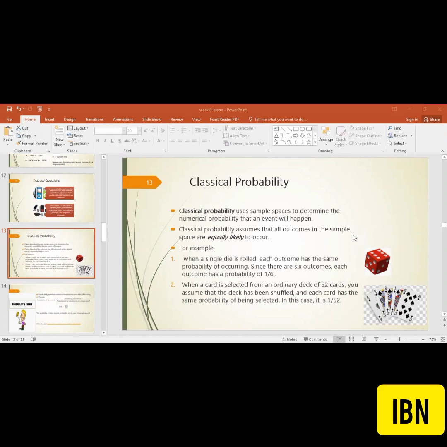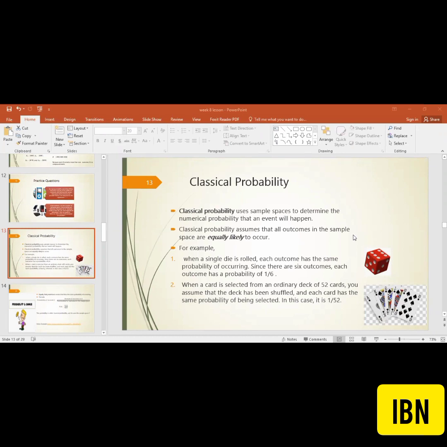The classical probability uses the sample space to determine the probability that an event will happen. It means we have to utilize our sample space, count the favorable cases in the sample space for the particular event, and then divide by the total, and we will get the probability of that particular event in which we are interested.